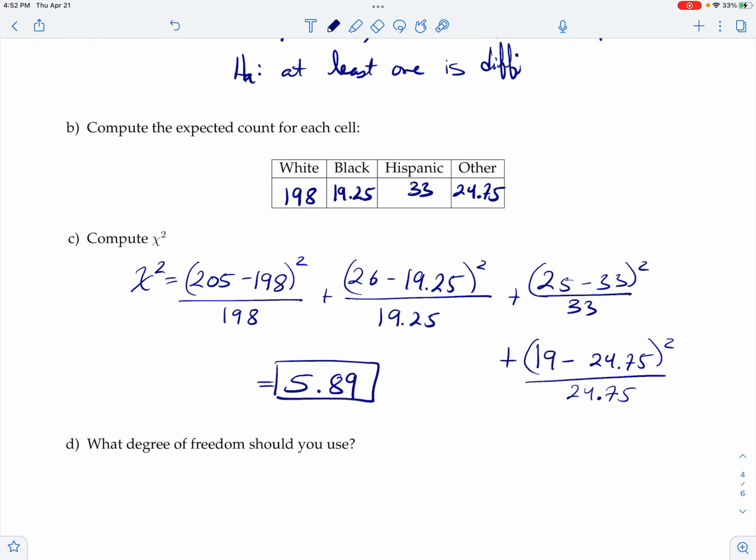And then we're asked, of course, what degree of freedom should you use? So in this case, the degree of freedom is just your number of categories, subtract 1, so the degree of freedom is just 3.